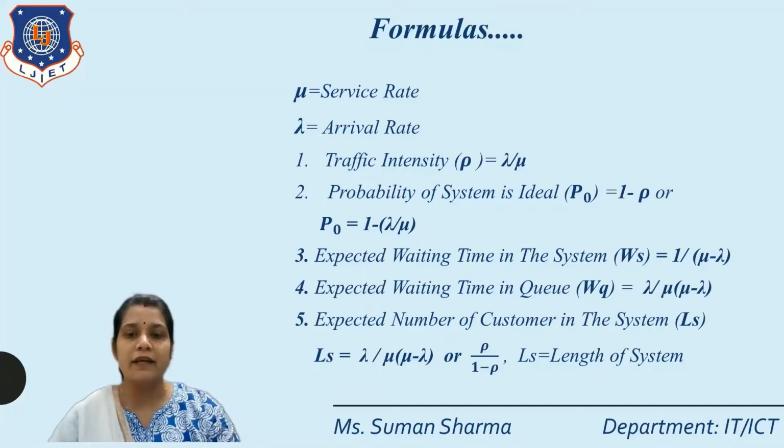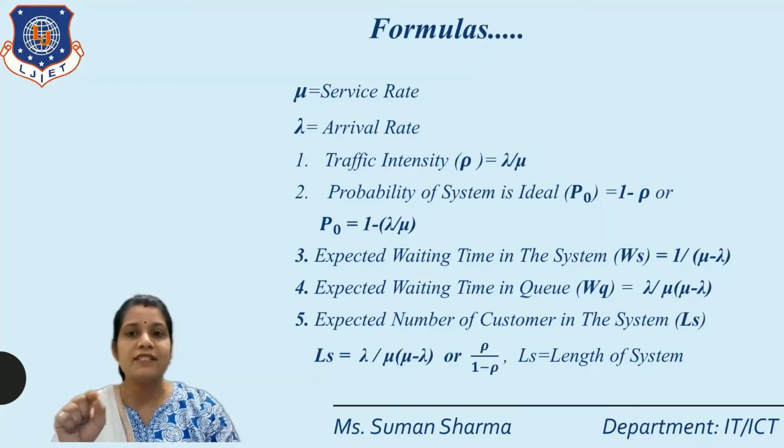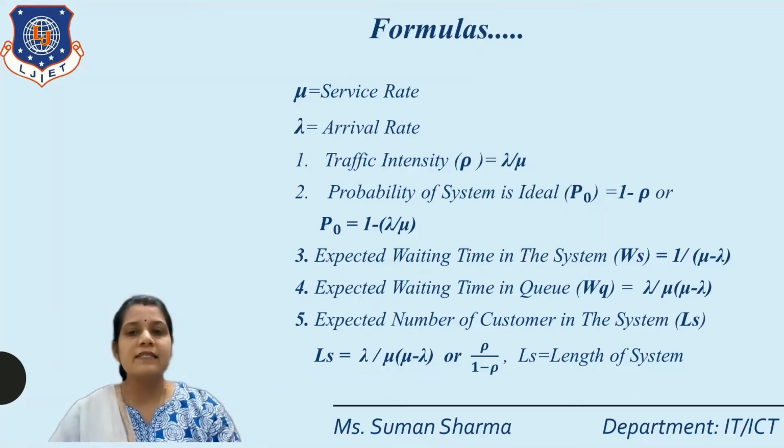Always keep in mind, if our question asks for the waiting time in the system, we write W with suffix S. WS is equal to 1 upon mu minus lambda. The next is the waiting time in the queue, that means WQ. So we write the suffix small q, and the formula is lambda upon mu in the bracket mu minus lambda.